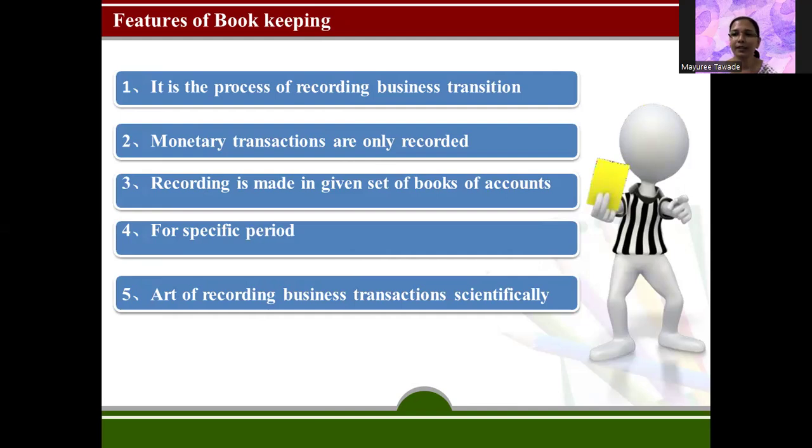The specific period is from 1st April to 31st March, the standard accounting year we follow in India. It is defined as per the GAAP principles and according to the Indian accounting standards. For example, if my accounting year starts from 1st April 2023, it is going to end by 31st March 2024. It is the art of recording business transactions in a scientific manner. Scientific manner means there are precise procedures already set for accounting.